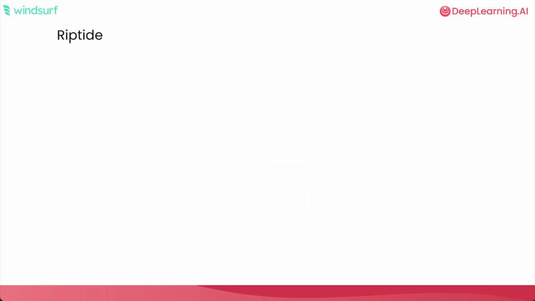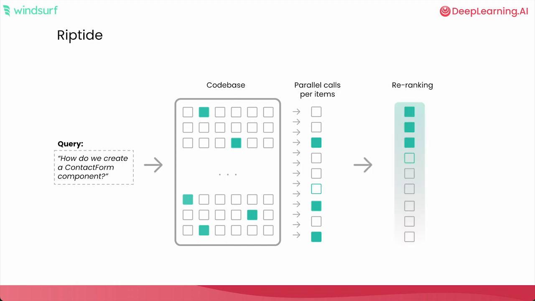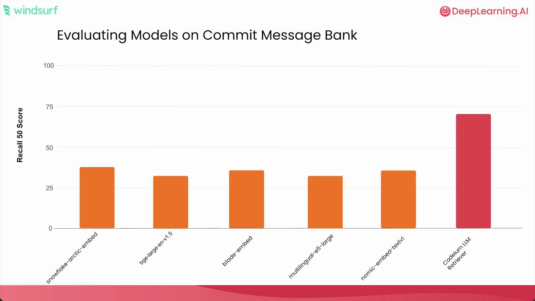Our approach for this problem is what we call Riptide. The basic idea is to move away from embeddings, because as soon as we go into an embedding space, we lose that nuance. Instead, we take the query, take every snippet of code within the codebase, and apply a large language model to ask the question, how relevant is this snippet of code to my particular query at hand? We run all of those queries in parallel, and then use the responses to re-rank all the snippets of code within that codebase. That level of re-ranking has never been applied to an embedding space. All this is being done with an LLM-based semantic search retriever. And unsurprisingly, that outperforms embedding-based approaches on our Recall 50 benchmark.